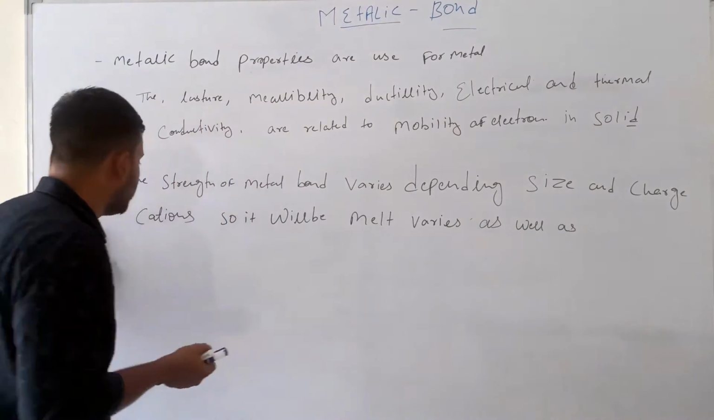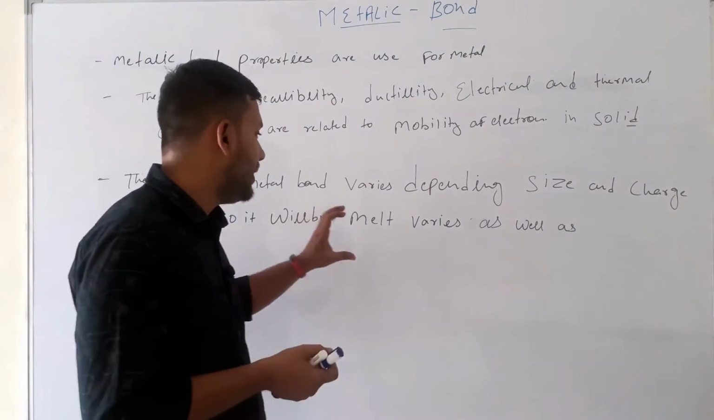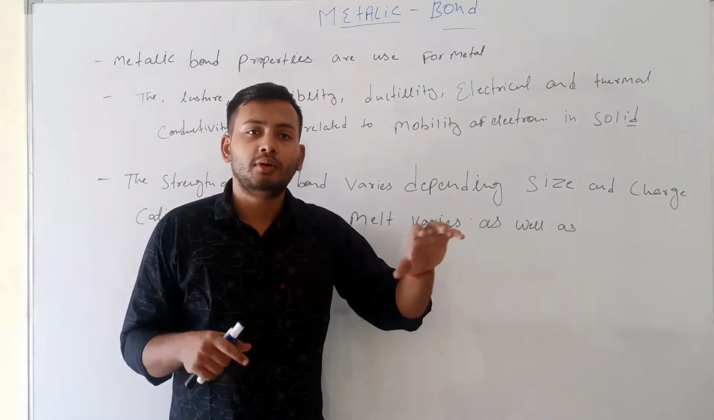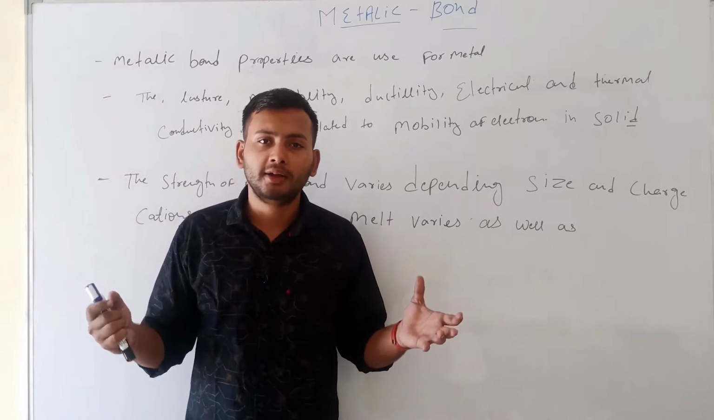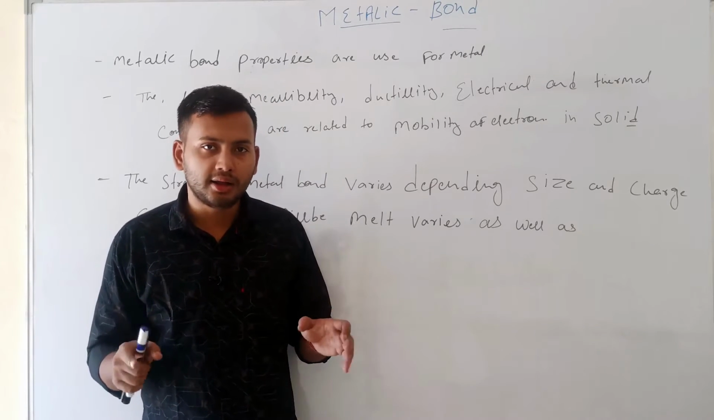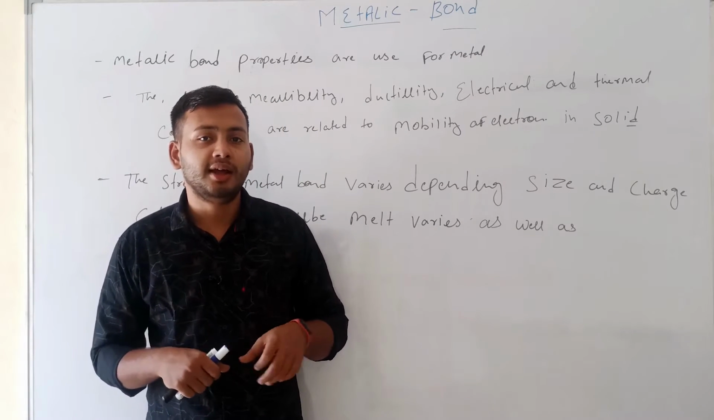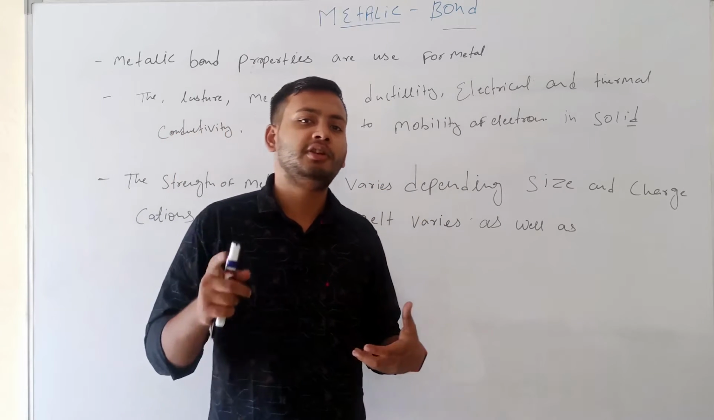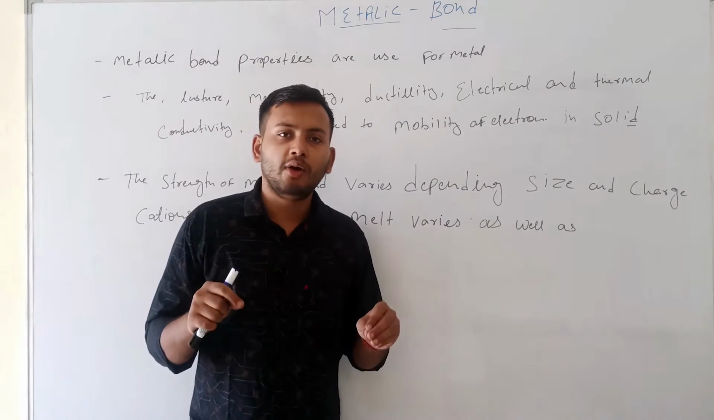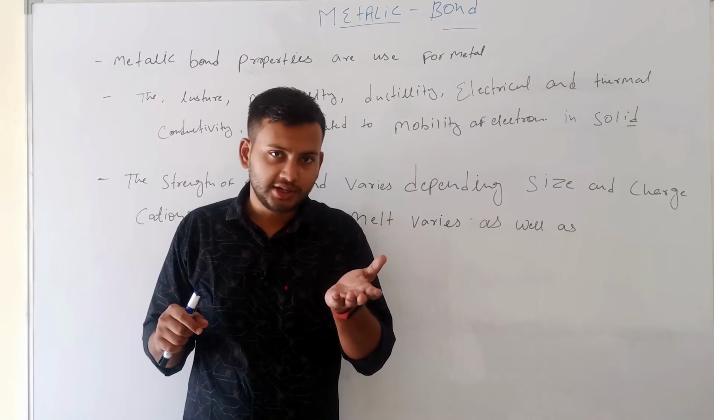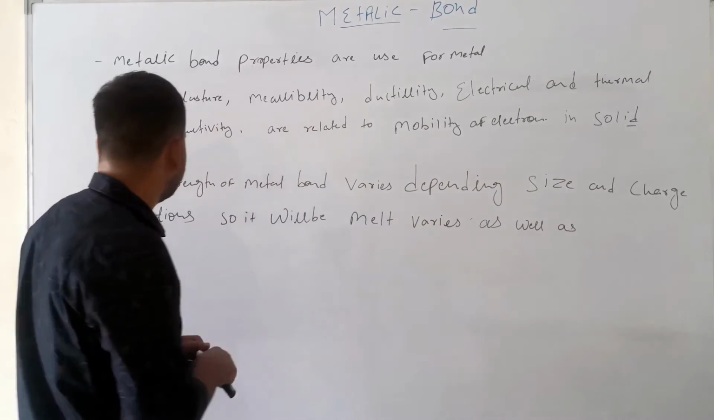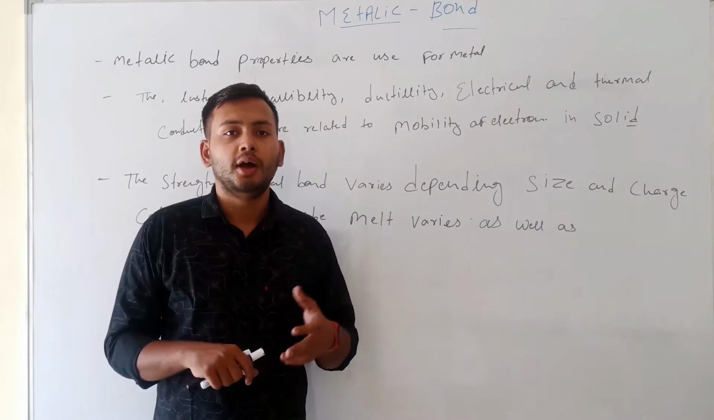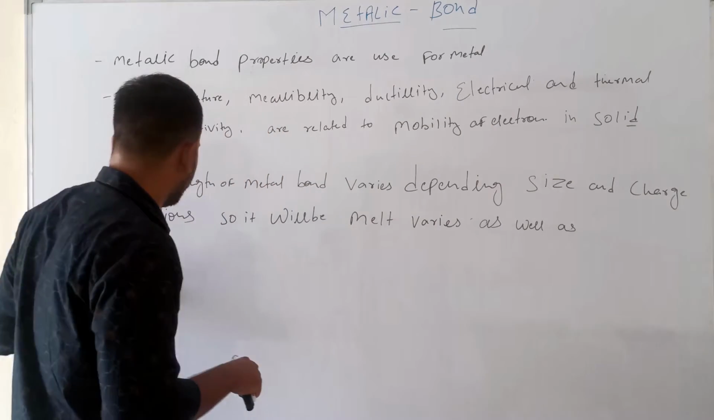So we discussed metallic bonds. We have different types of metals, and all metals have different melting and boiling points. Some metals have a very high melting point, some very low, and some between 1000 degrees Celsius and 2000 degrees Celsius, like copper, aluminium, tin, cobalt, nickel, and many others.